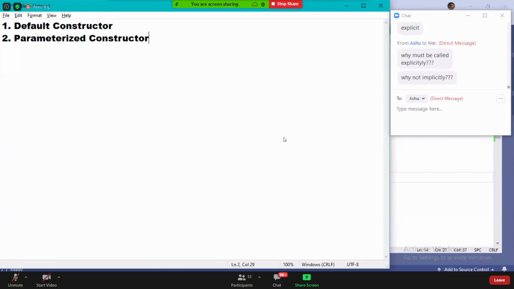Guys, right now, we defined the constructor. Did you notice it?